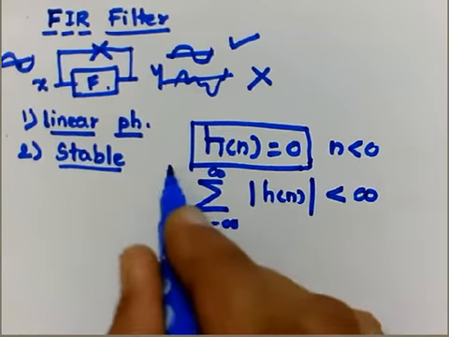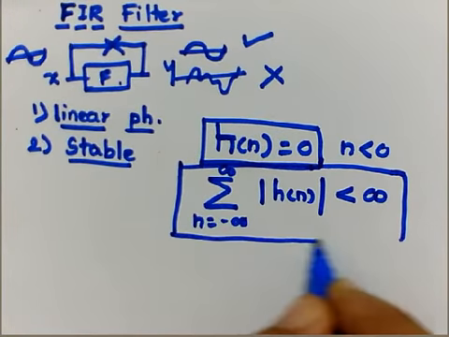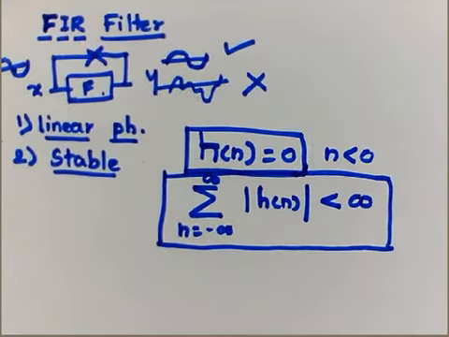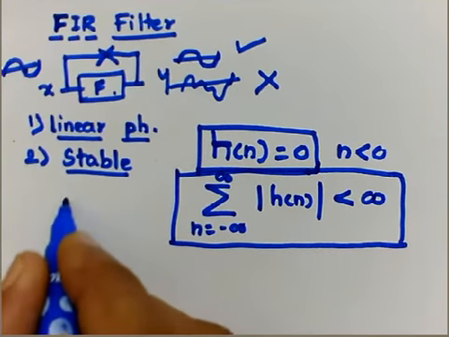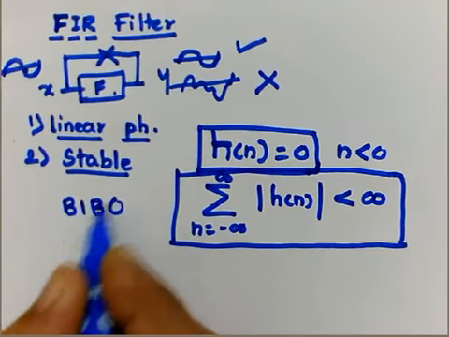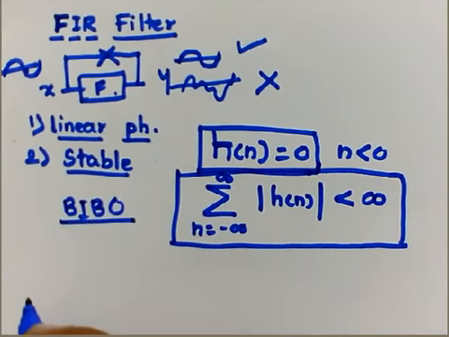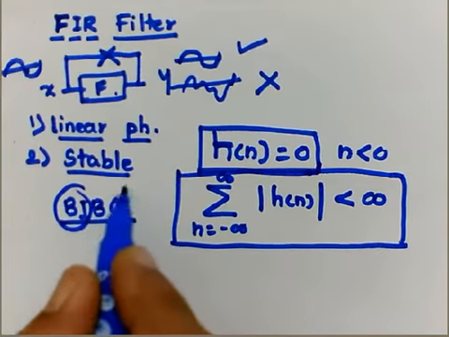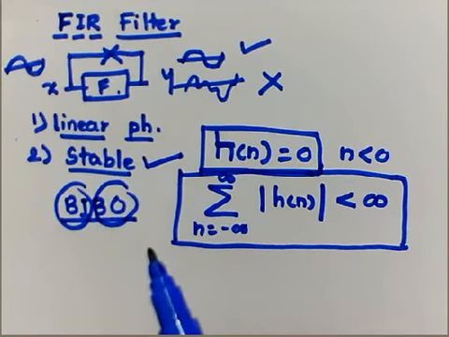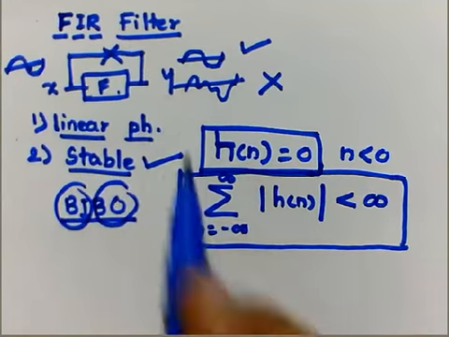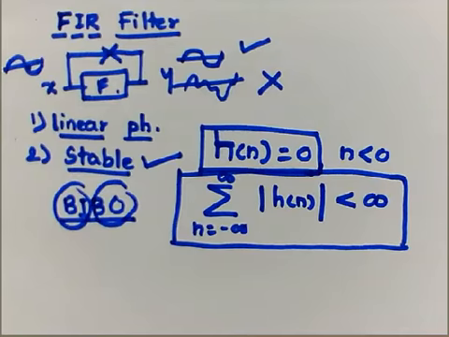That is the condition for stability. It can sometimes be referred to as bounded input, bounded output, the BIBO system. For any bounded input, if I get a bounded output, I will say that system is stable. So FIR filters are inherently stable, or sometimes called always stable.